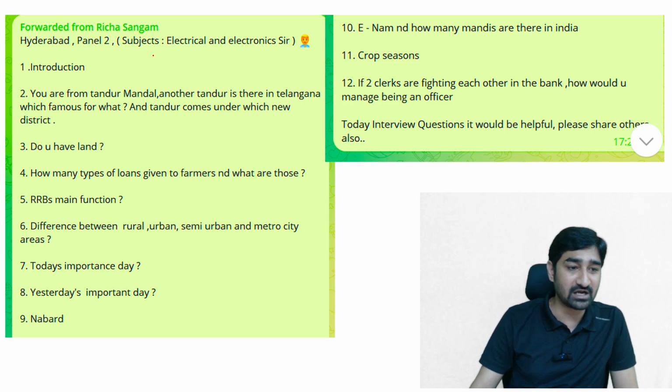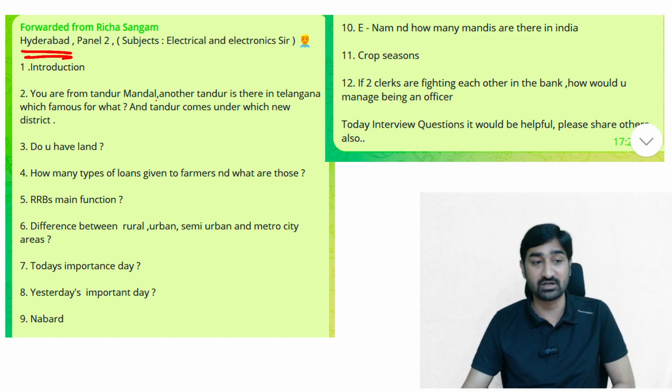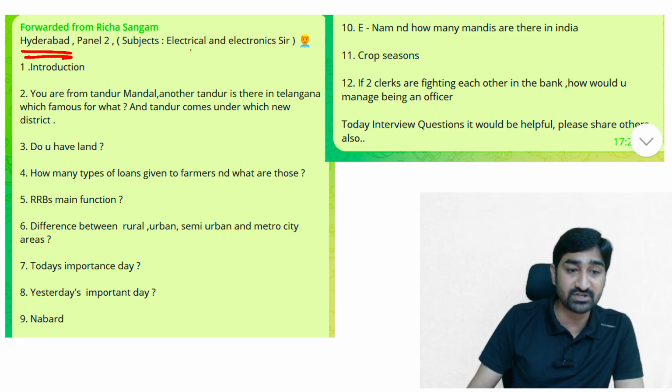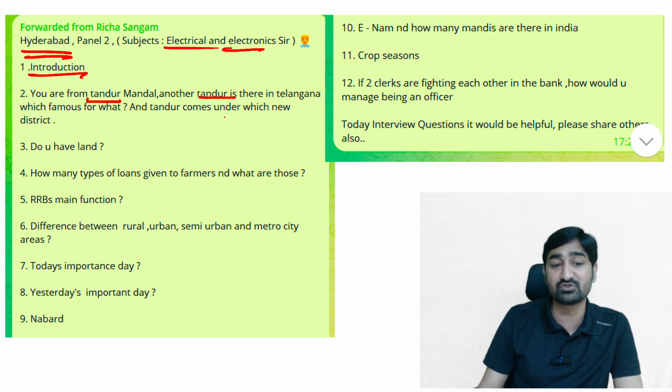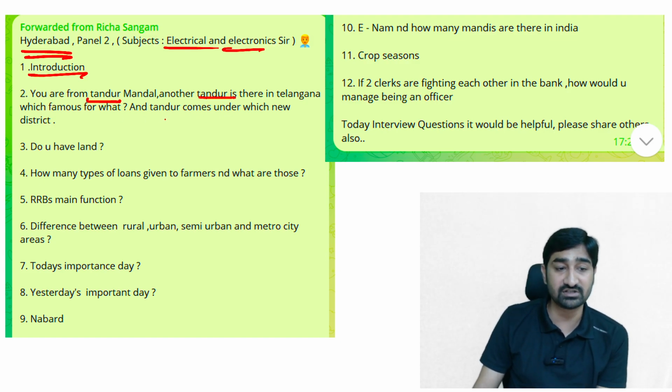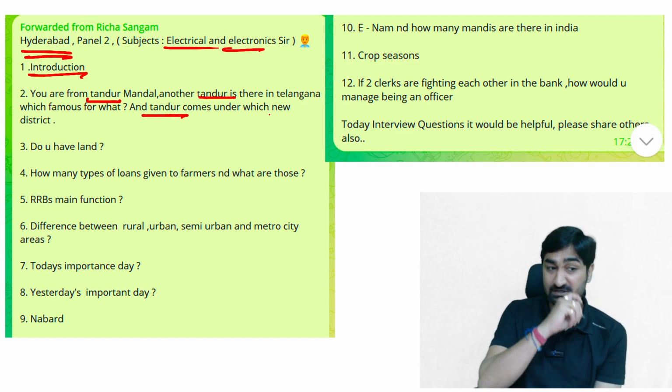So next was again from Hyderabad, Hyderabad panel 2. The subject passed was electronics, electricals and electronics. I started with the introduction, and they raised lots of questions. Introduction. Then, you are from Tendur Mandal. Another Tendur is located in Telangana. Why is it famous? This Tendur comes under which new district?